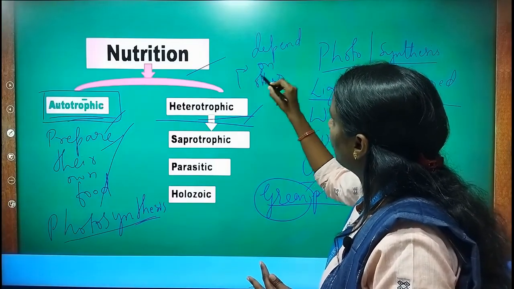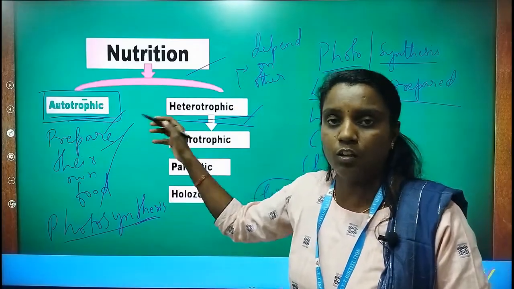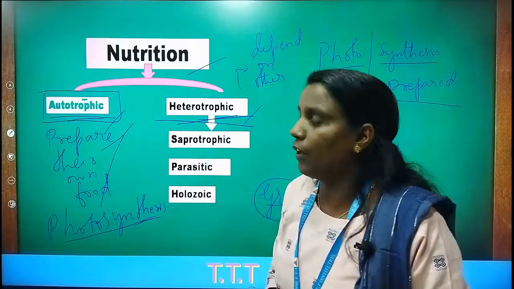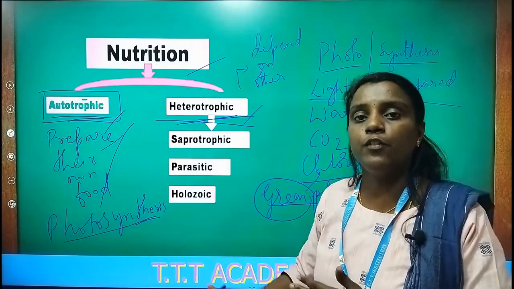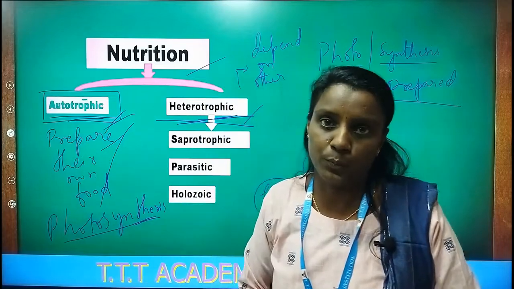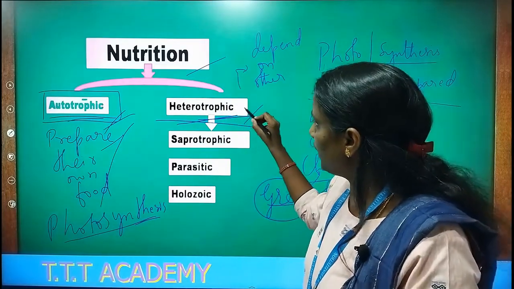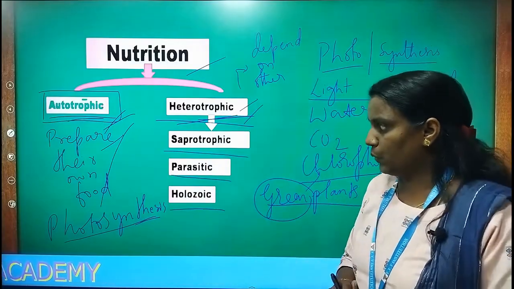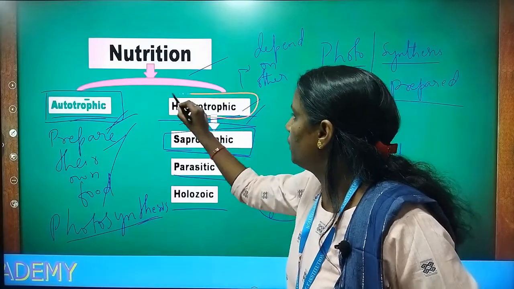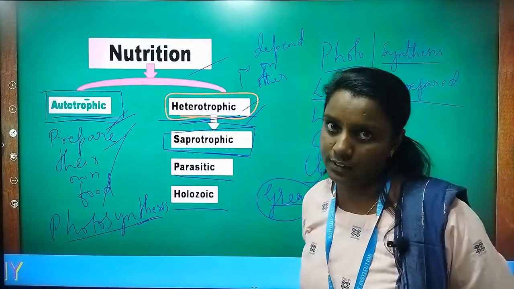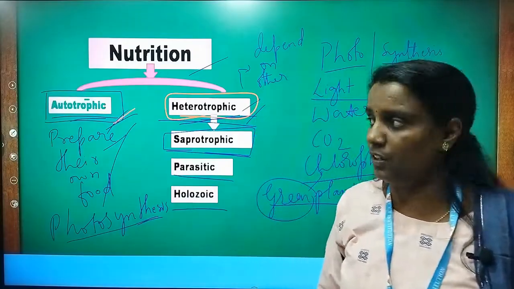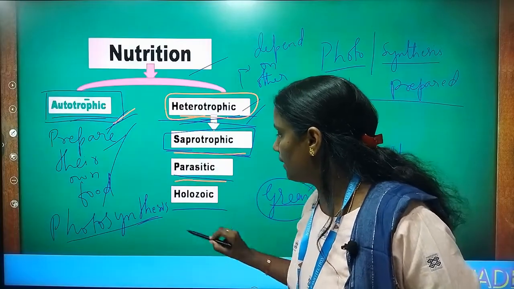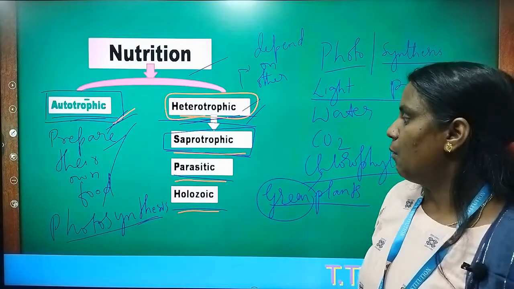That is, it may depend on the autotrophs' food or some other complex substances. Okay, so heterotrophs are the organisms which are going to depend for nutrition on the autotrophs. So these heterotrophs are classified into saprotrophic, parasitic and holozoic. Heterotrophic nutrition depends on others, that is, on autotrophic nutrition, and it is further classified into saprotrophic, parasitic and holozoic.